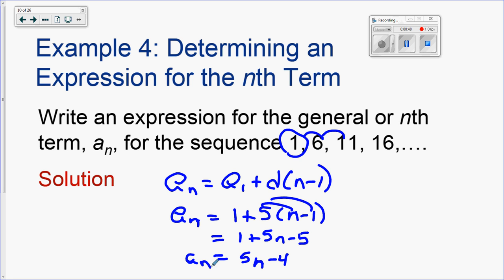And that's the real reason I like to write the d in front, because now I want to distribute. It didn't matter on the other ones because I was just multiplying. But here I like to distribute from the front, not from the back. So I like to put the d there. And then, so my answer would be a sub n equals 5n minus 4.